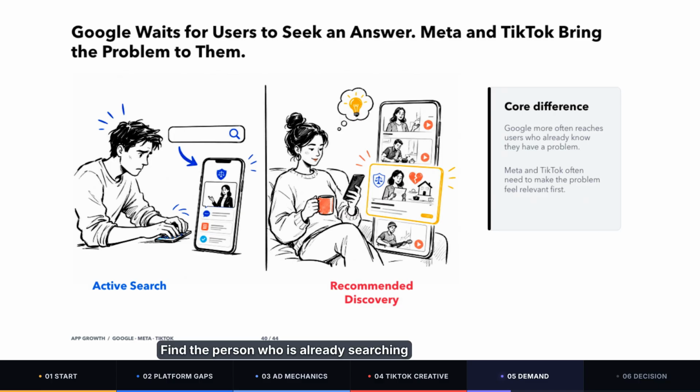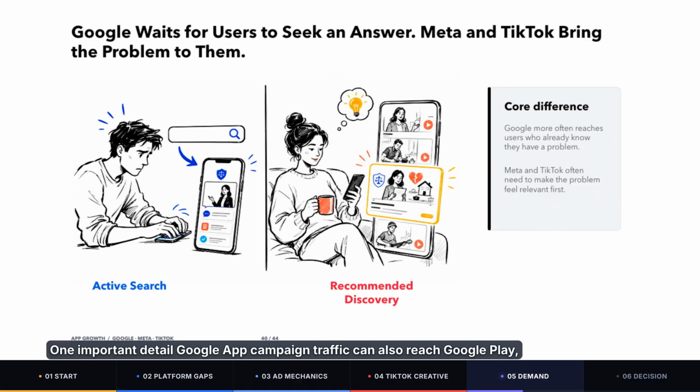Find the person who is already searching for a solution and show them the right product. That is why Google is often able to provide a relatively strong conversion floor for legal advice, B2B software, productivity tools, repair services, and apps that solve clearly defined problems. One important detail: Google App Campaign traffic can also reach Google Play, YouTube, Discover, and display placements.